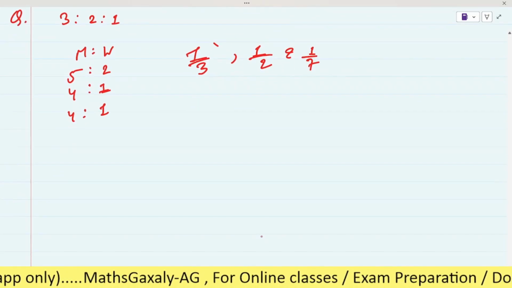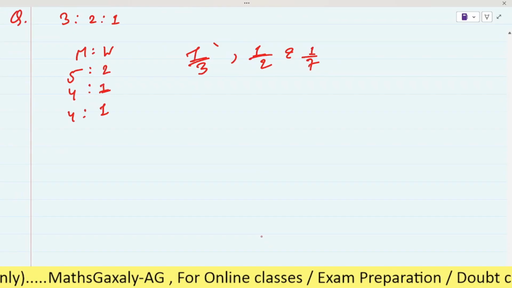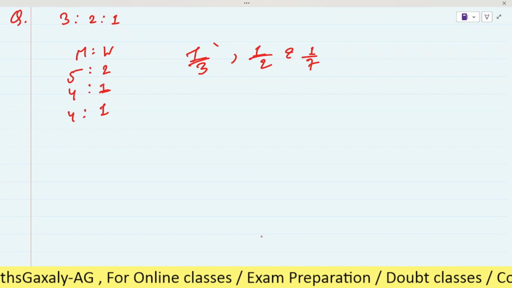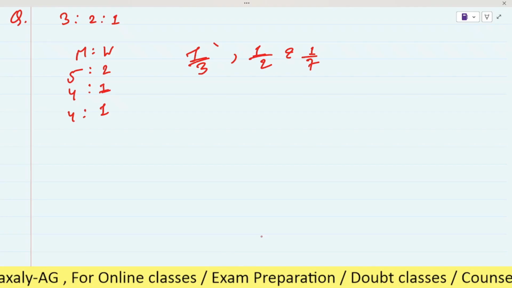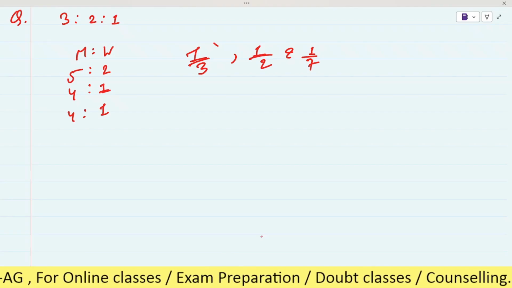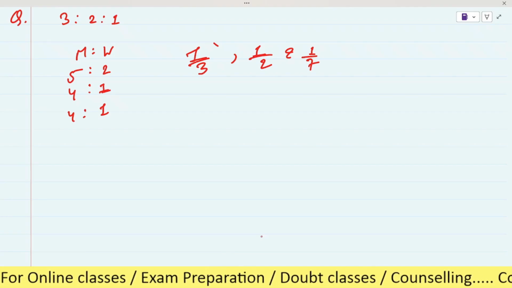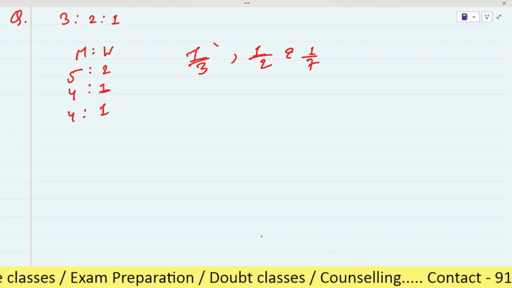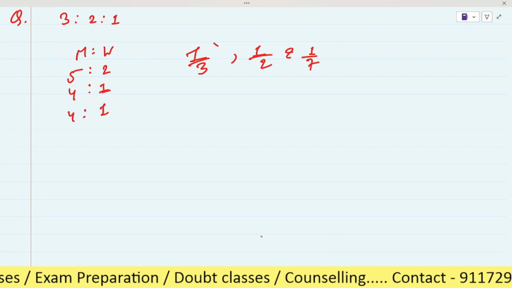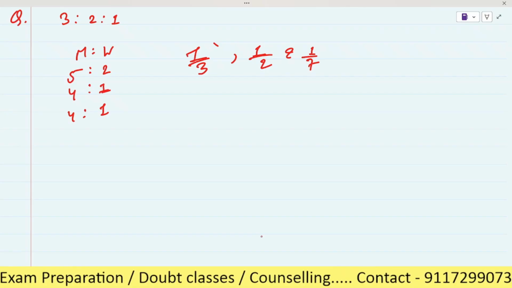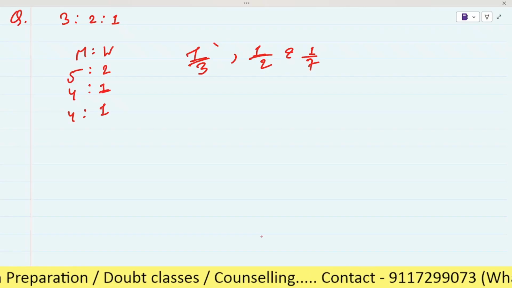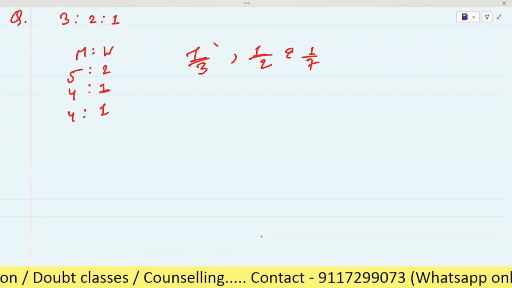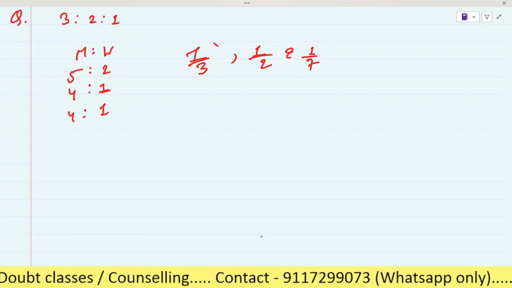Sir, first you have to find from each vessel how much quantity was taken. So 1 by 3 into 3 liters is 1 liter, then 1 liter, then 1 by 7 liter. Then you have to find the volume of the new mixture, so that will be 1 plus 1 by 7, which is 15 by 7.